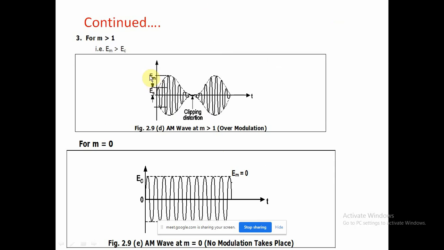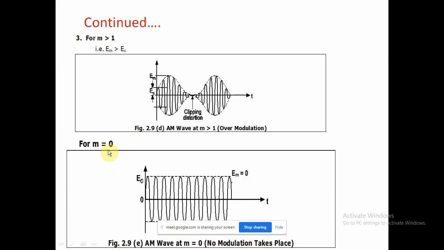And when M is greater than 1, there is some clipping distortion. And when M equal to 0, the modulation index is 0, and only the carrier signal will be shown here.